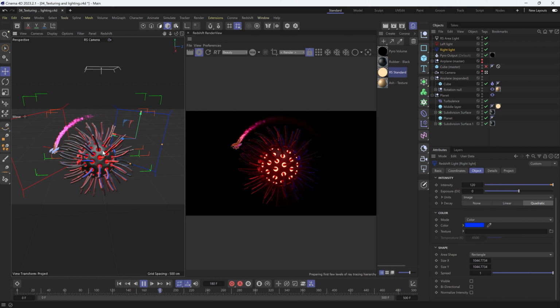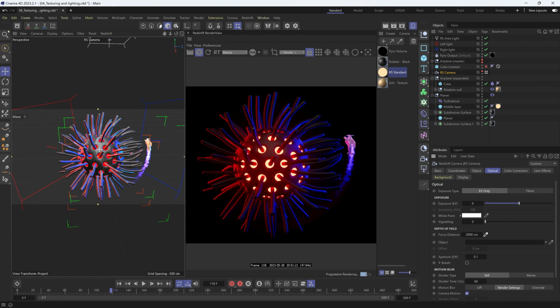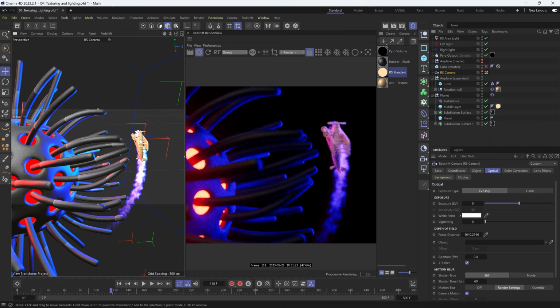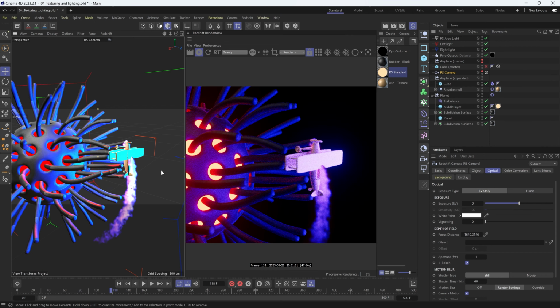Check the overall composition of your scene. Set the focus distance and aperture of your Redshift camera and turn on the bokeh effect. Cache your pyro smoke simulation and click the render button.